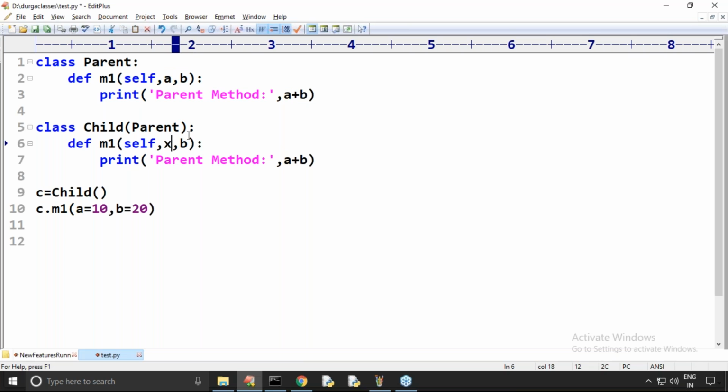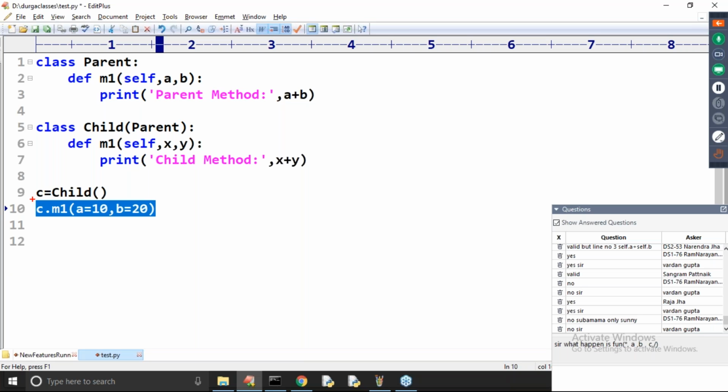Now I'm trying to use x comma y. Now here I'm trying to take the child method x plus y. Can you please confirm, will this method call work or won't work? It won't work.